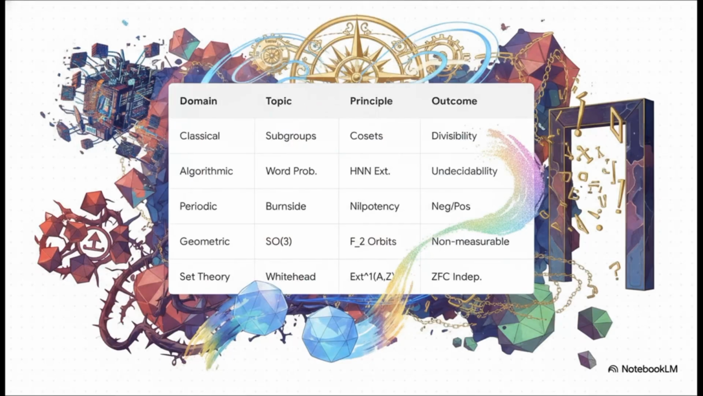To synthesize everything we've just covered, take a look at this comprehensive matrix. We rapidly progressed from classical symmetry, where Lagrange gave us exact divisibility via coset partitions, all the way to algorithmic complexity, proving mathematical undecidability. We navigated the nilpotency of the Burnside problems, duplicated solid volumes with paradoxical orbit splitting, and finally arrived at the Whitehead problem, proving that algebra itself is sometimes entirely independent of our foundational logic axioms.